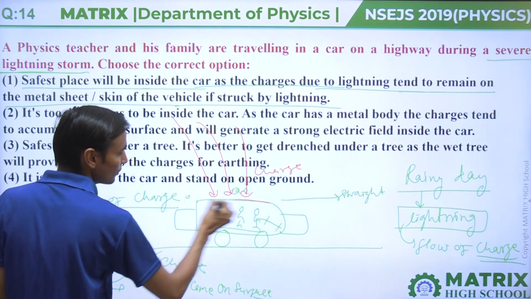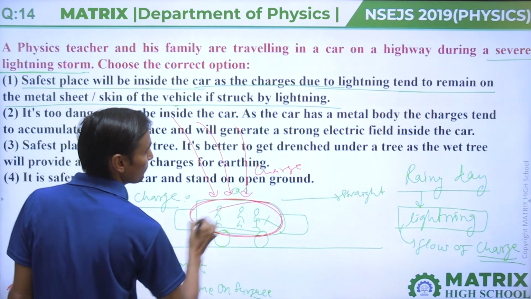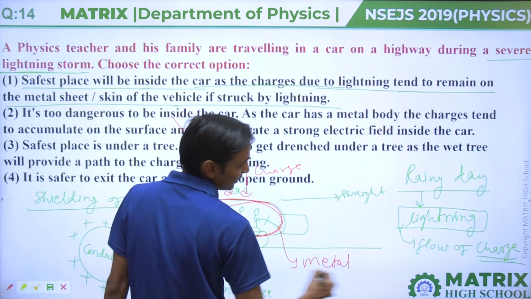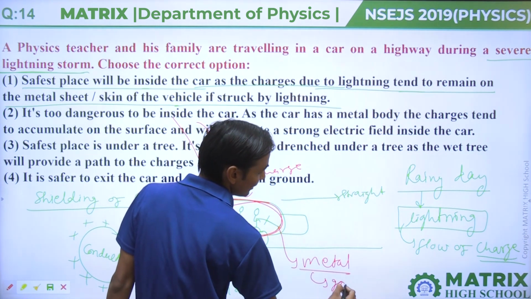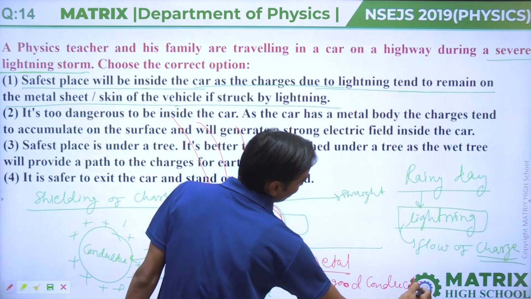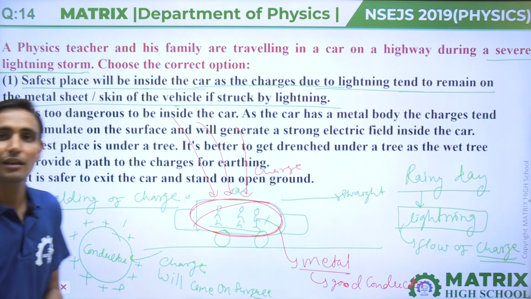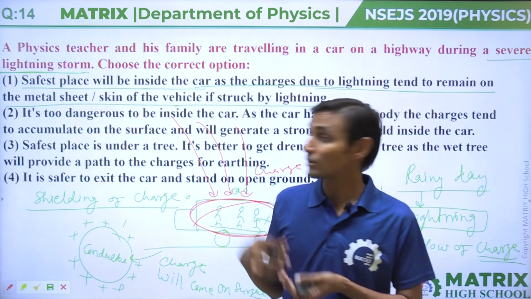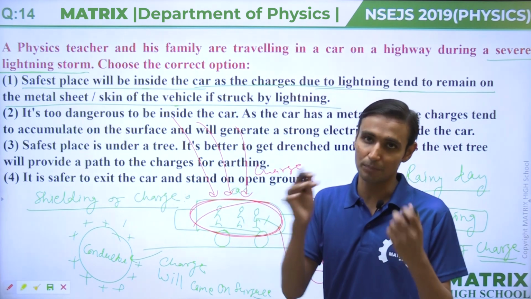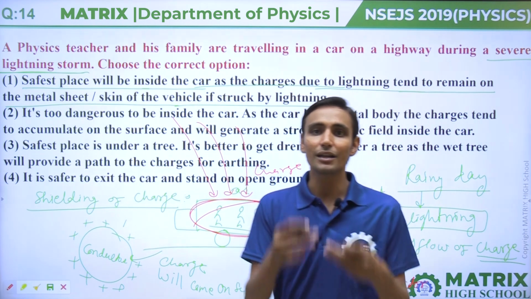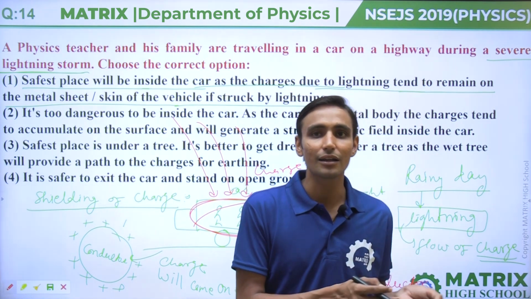But we know that the surface of the car is made of metal, and metal is a good conductor. So if you remain inside the car, no charge will come inside the car and cannot harm the passenger inside the car, because the car is made of metal and metal is a good conductor.